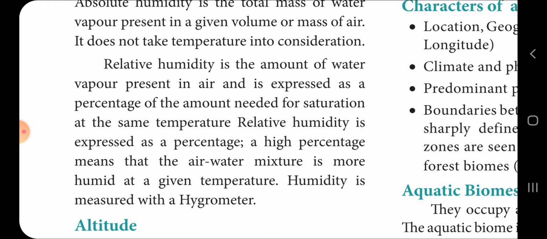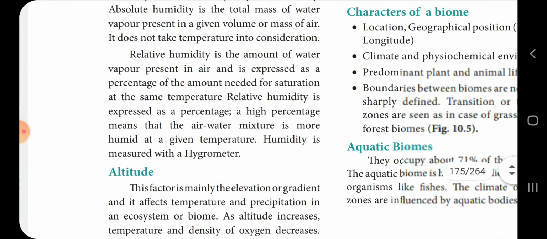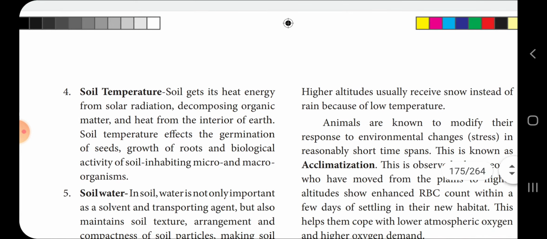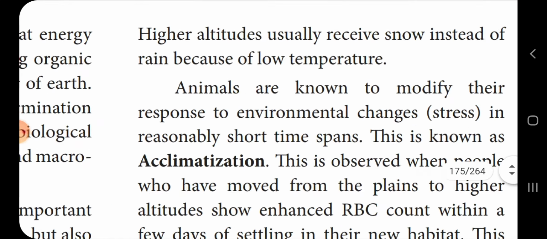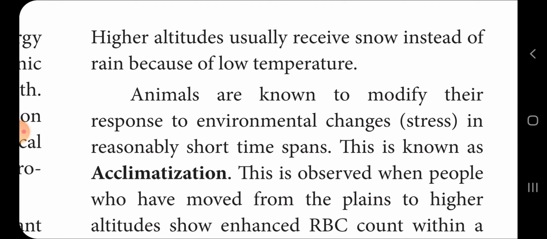Important 1 mark. The next one, altitude. This factor is mainly the elevation gradient, affecting temperature and precipitation in an ecosystem or biome. As altitude increases, the temperature and density of oxygen decrease. So higher altitude usually receives snow instead of rain because of low temperature.